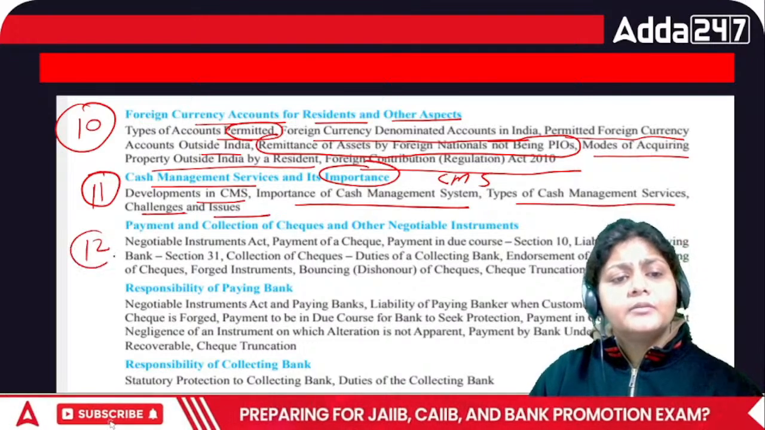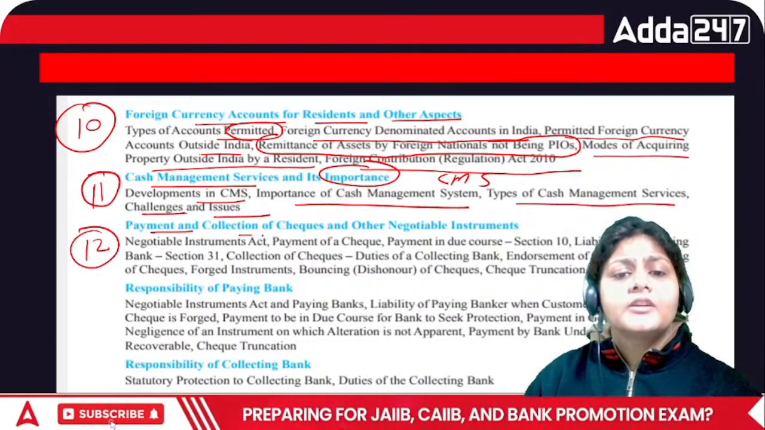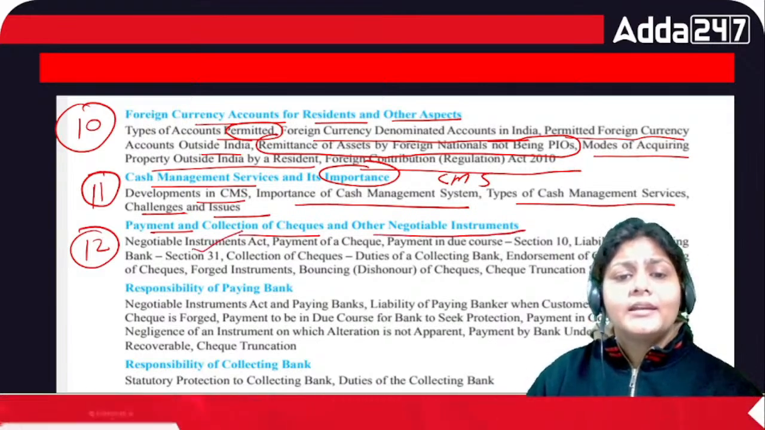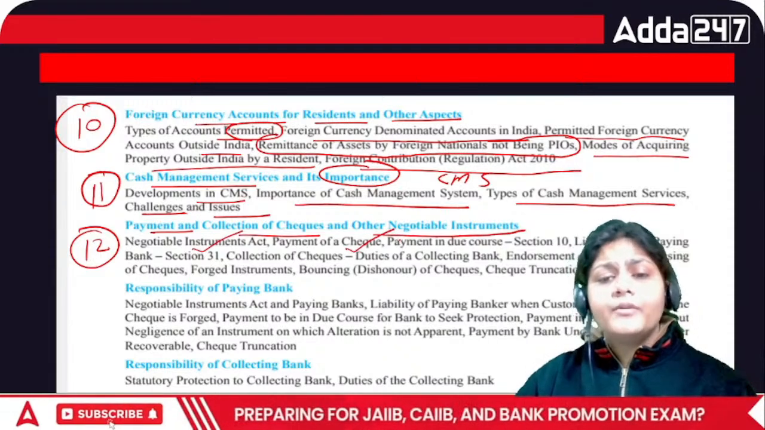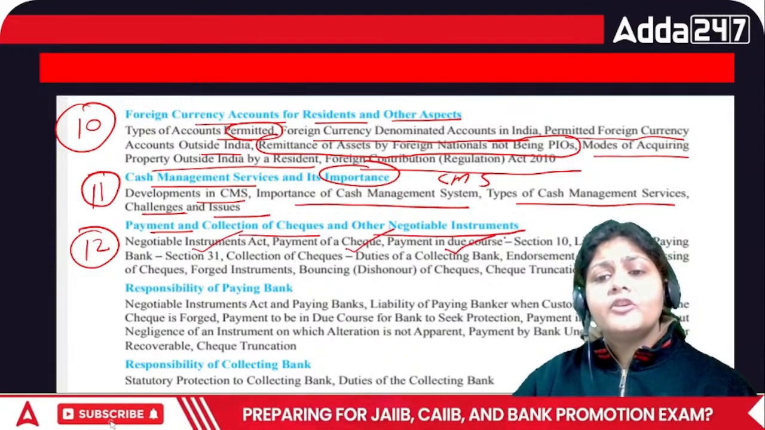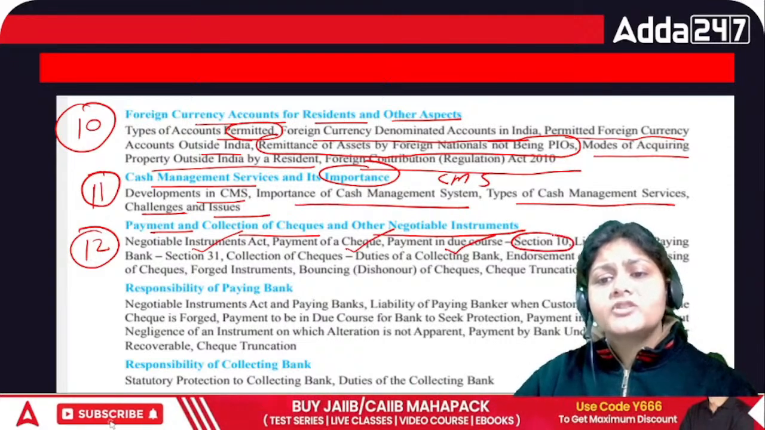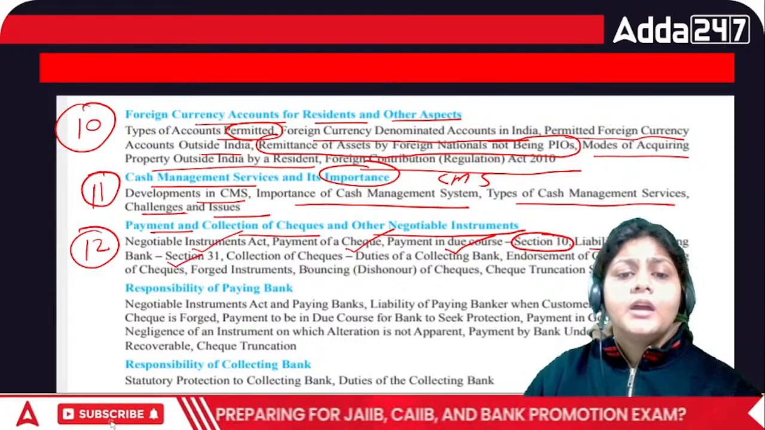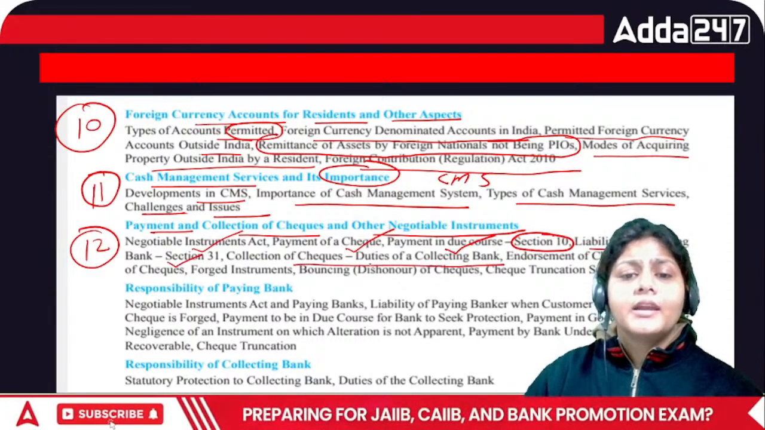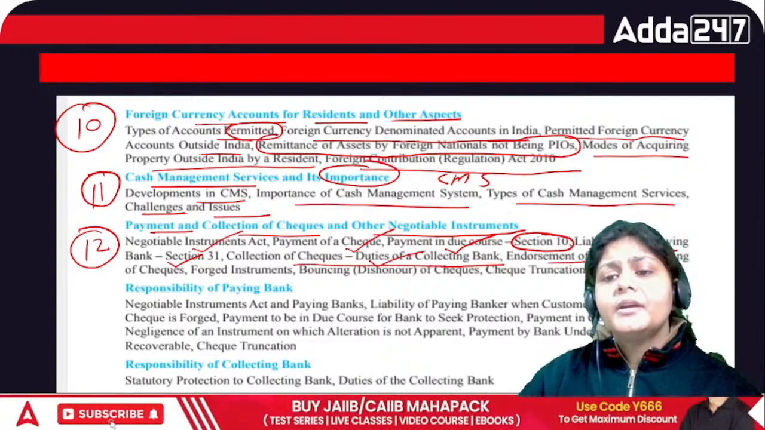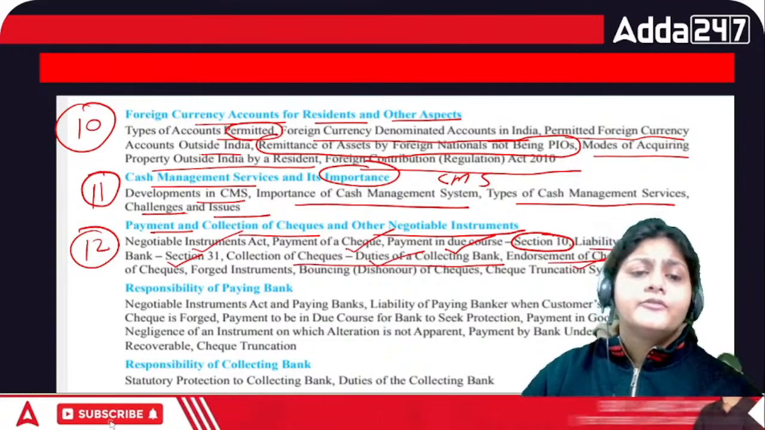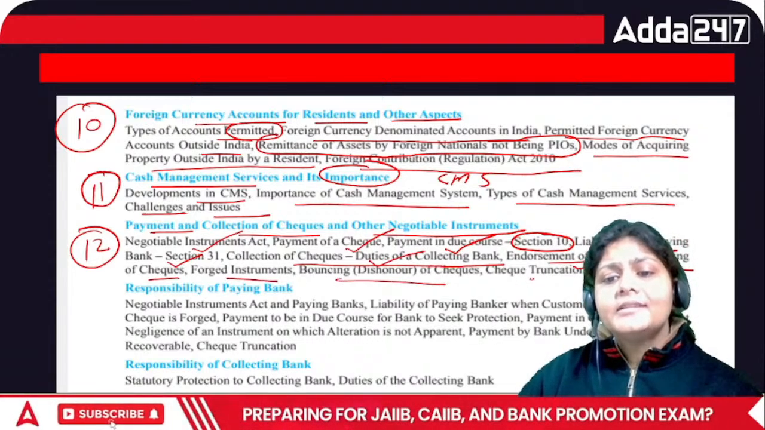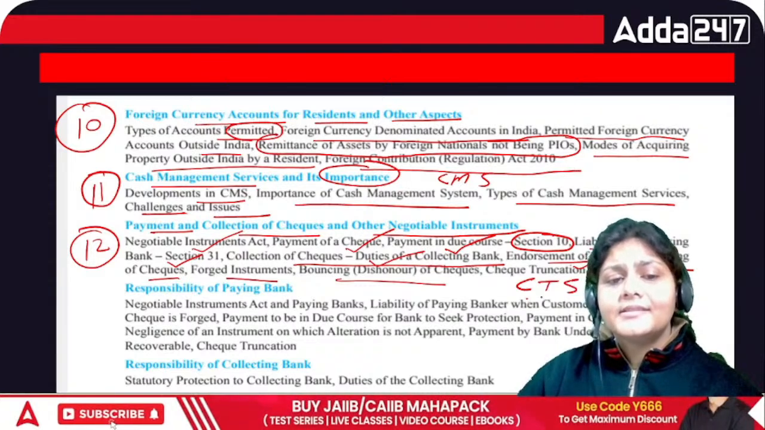Then we have chapter number 12, payment and collection of cheques and other negotiable instruments. What is the NI Act? What is payment of a cheque, and how can we do that payment? What is the meaning of payment in due course according to Section 10 of the NI Act? Liability of the paying bank, Section 31. Collection of cheques, duties of a collecting banker. Then endorsement of cheques, crossing of cheques, forged instruments, bouncing of cheques, and CTS, the cheque truncation system.